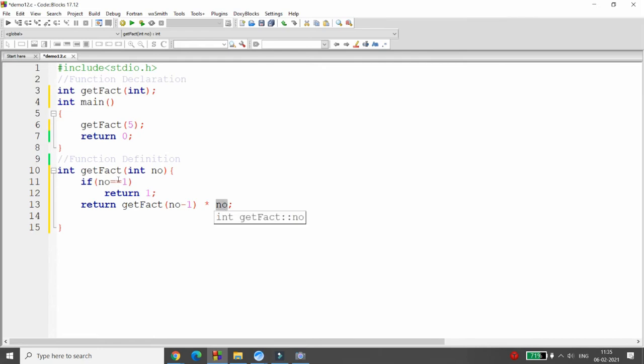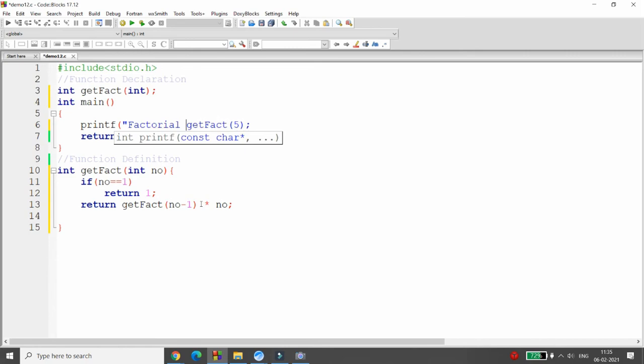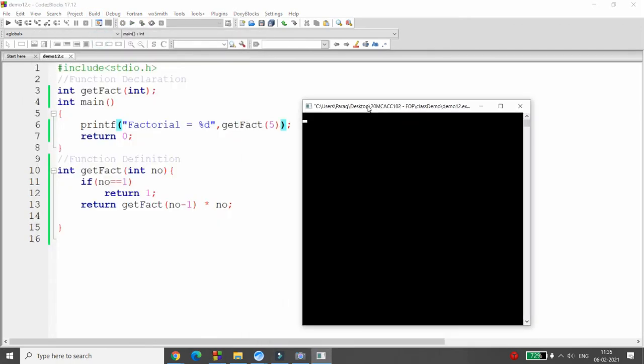After that, is the number 1 equal to 1? Yes, so return 1. So 1 will be the last value in your stack, so it will be processed first. And that is the reason why you will get 1 multiplied by 2 multiplied by 3 multiplied by 4 multiplied by 5. As a result, this get factorial function will return the factorial of the passed number, and it will be 120. So this is the way you can call your recursion function and get the factorial.